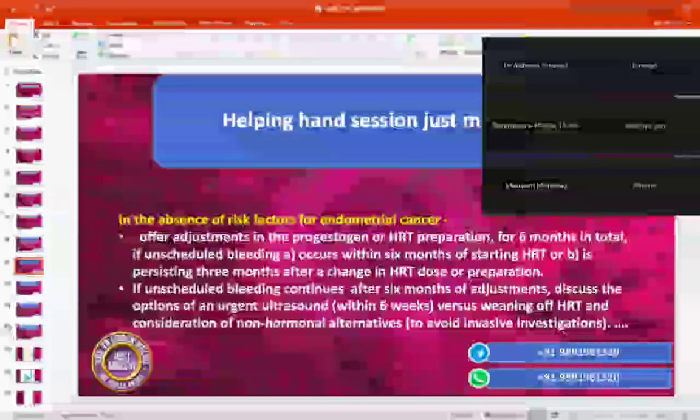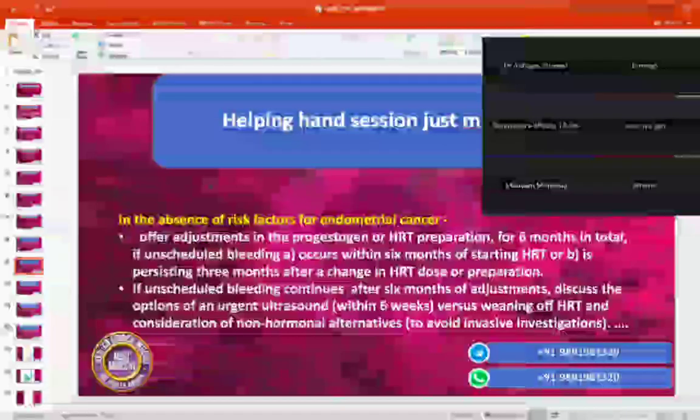Okay, Mrs. Sarah, I can see that you don't have any risk factor for any abnormal change in the lining of the womb, and it has been now 5 months since you are on this hormone preparation. So we'll offer you some adjustment in the dose of the hormones and see the response. We'll be following you again after 3 months of change in the dose. If after 3 months the bleeding problem persists, then we'll go for another dose adjustment and review you again after 3 months. Many patients will be doing fine. However, if unfortunately the bleeding problem still persists, then we offer you a scan.